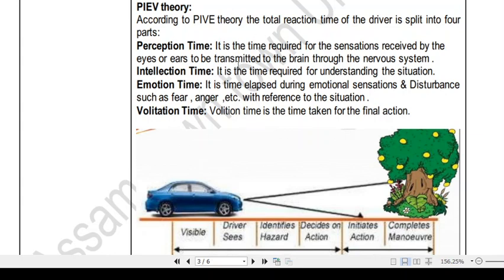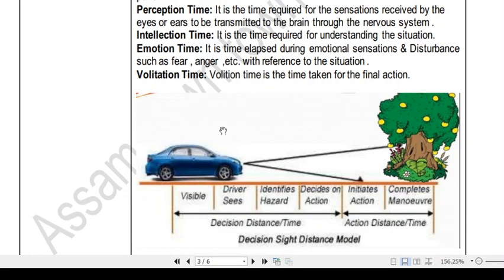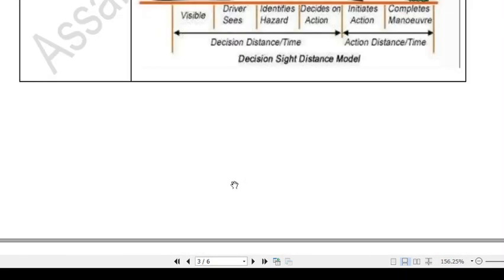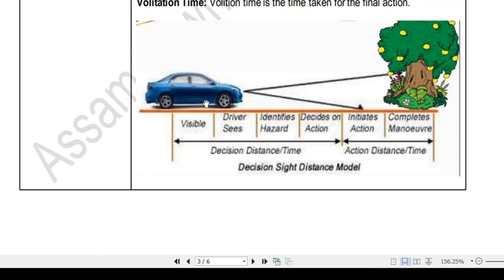time. So perception time is the time required for sensations received by the eyes or ears to be transmitted to the brain through the nervous system. Suppose you're traveling in this vehicle and suddenly you observe some trees or some obstacles, for which you need to take some action, suppose you need to stop your vehicle.